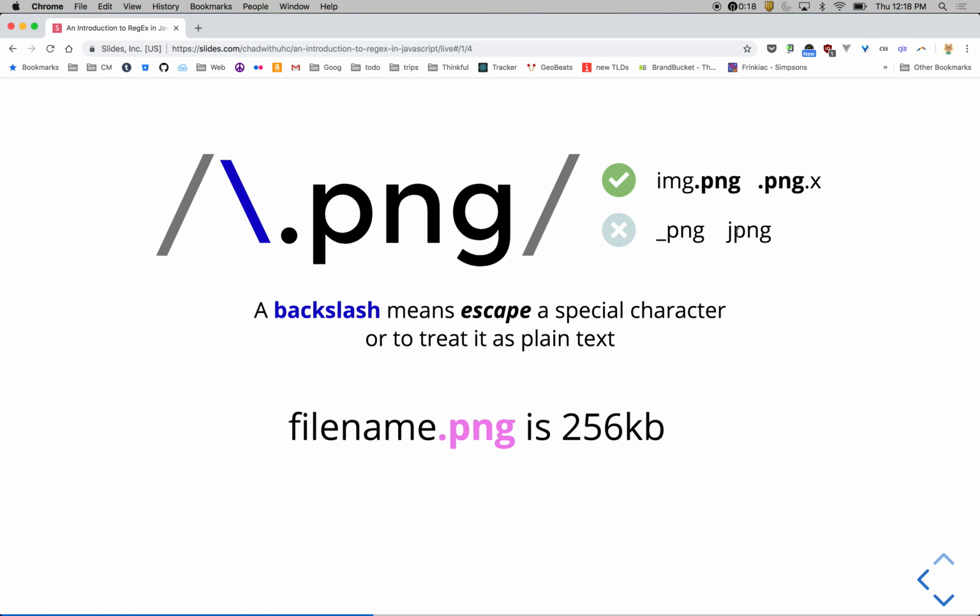An example of this one is filename.png is 256 kilobytes.